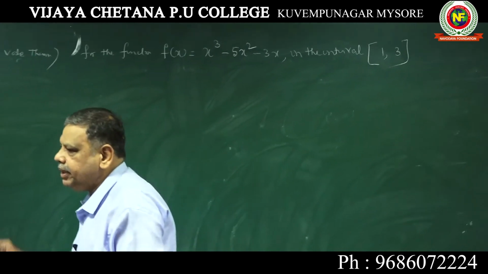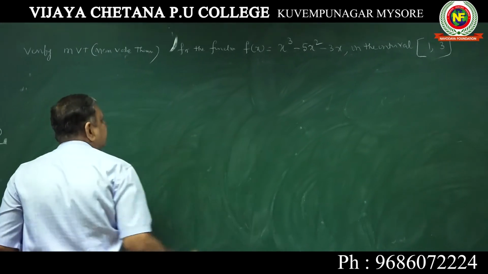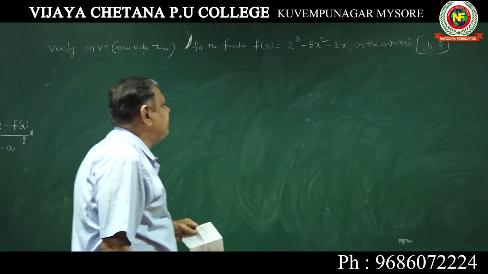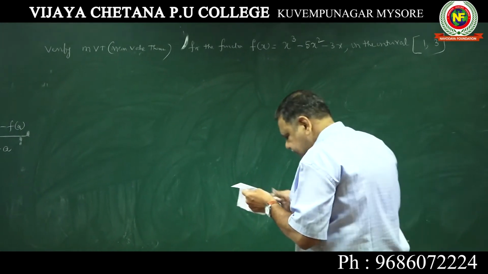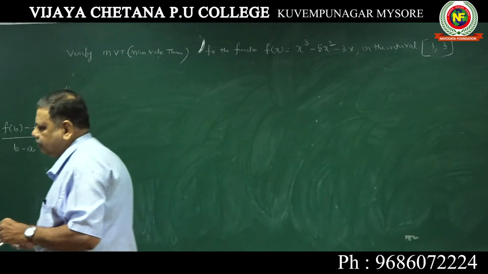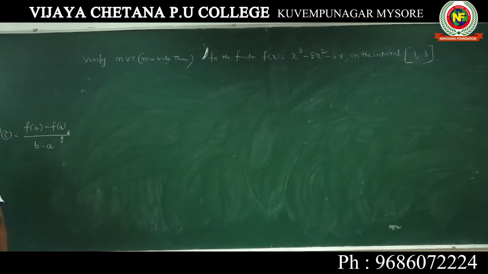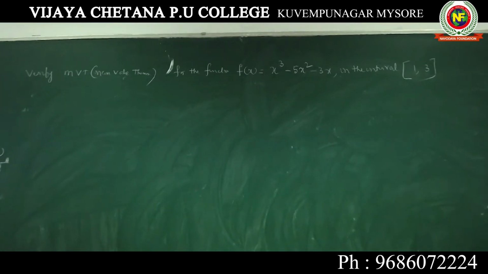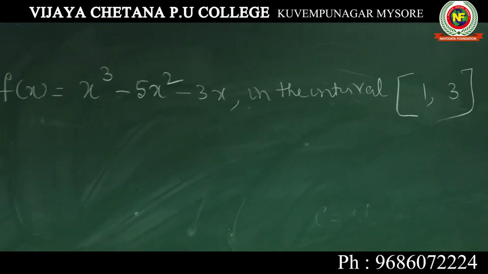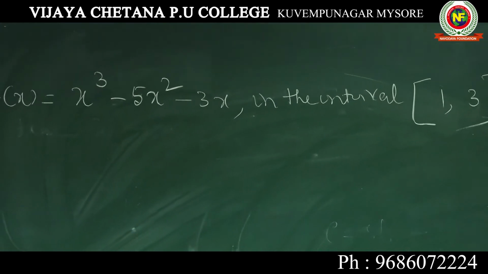Verify MVT, mean value theorem, for the function f of x equal to x cube minus 5x square minus 3x in the interval 1, 3. Now check it. What are the things you have to check? Write down first one. First condition you write the given.